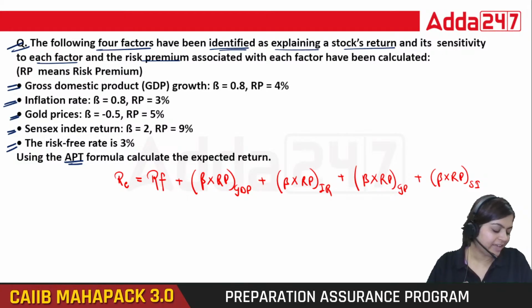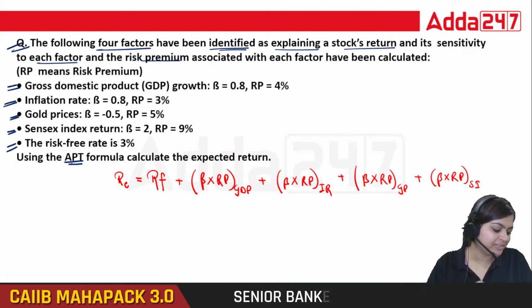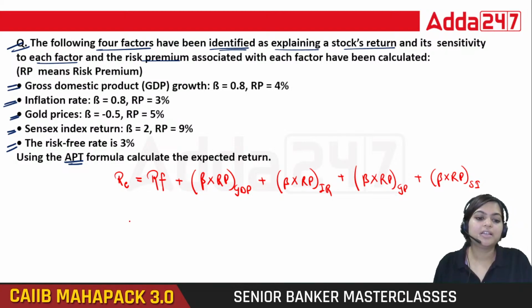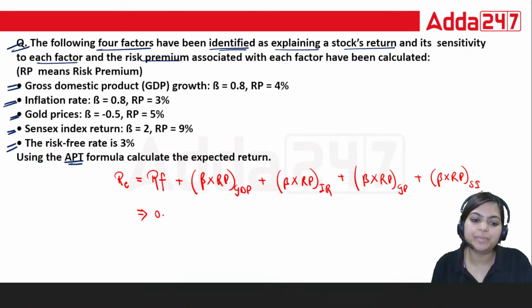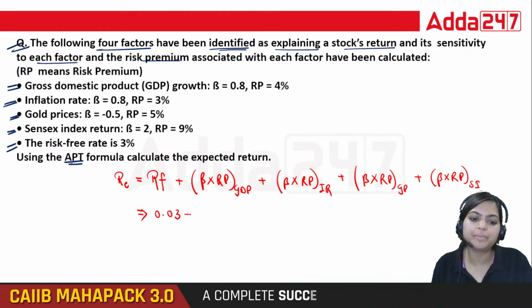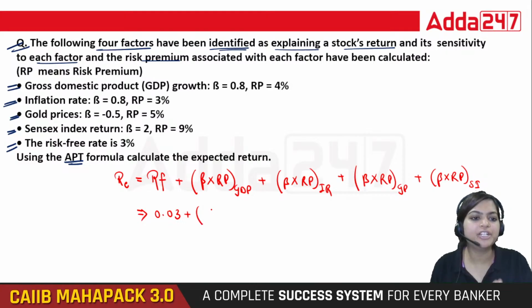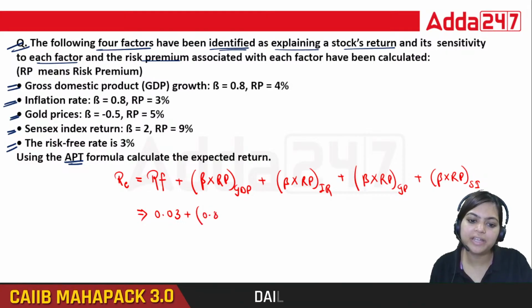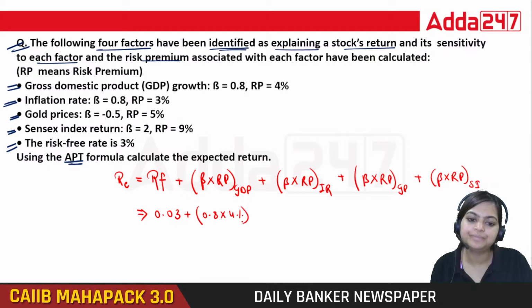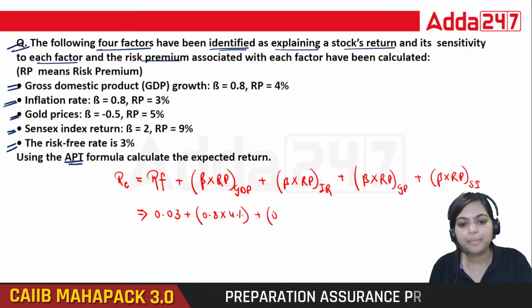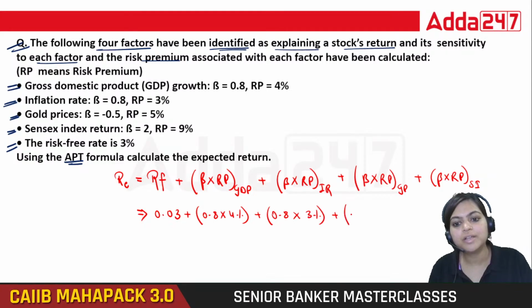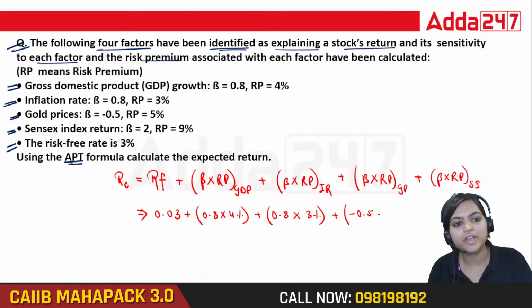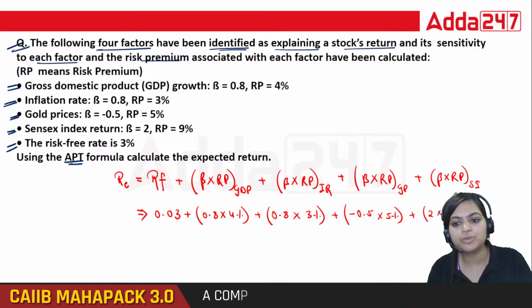Okay, everyone, please try to calculate this. So what is the risk-free rate here? That is 3%. So 0.03 plus beta for GDP, that is 0.8 into 4% plus 0.8 into 3% plus minus 0.5 into 5% plus 2 into 9%.